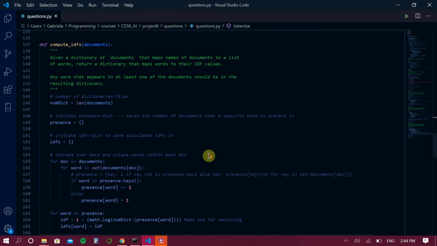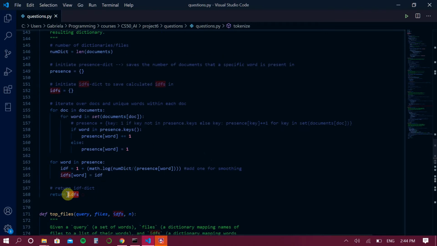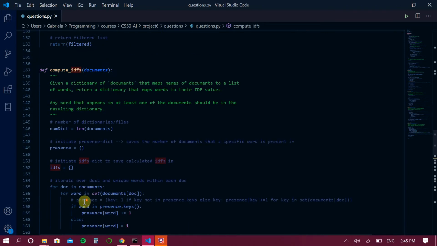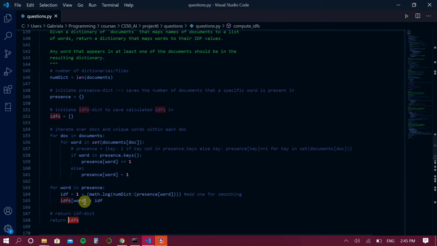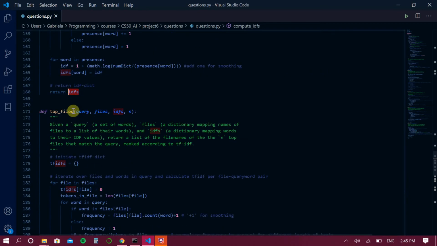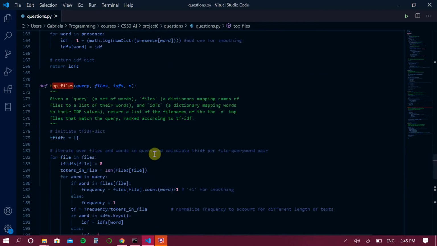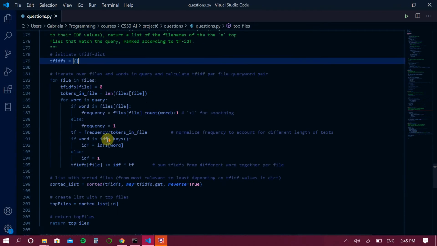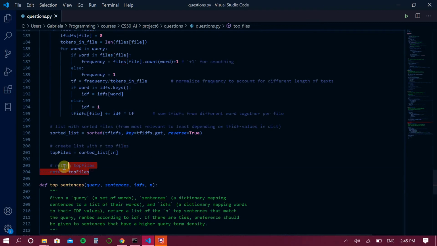Then you compute the IDFs, so you basically rank the words by the IDF value, and you return this IDF, which is a dictionary having all the words and their IDFs. And then based on the query and the files in the IDF, you figure out which of the files in the corpus is most relevant, and this is returned.